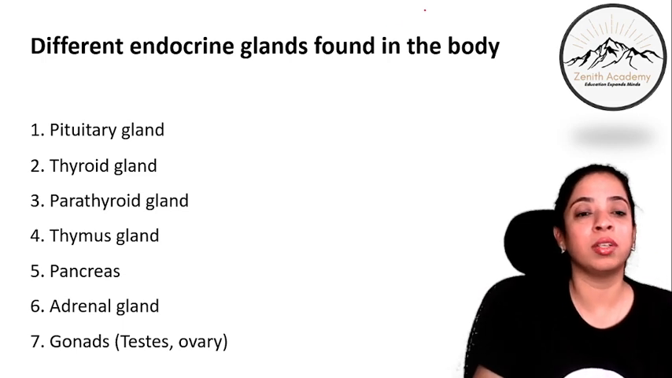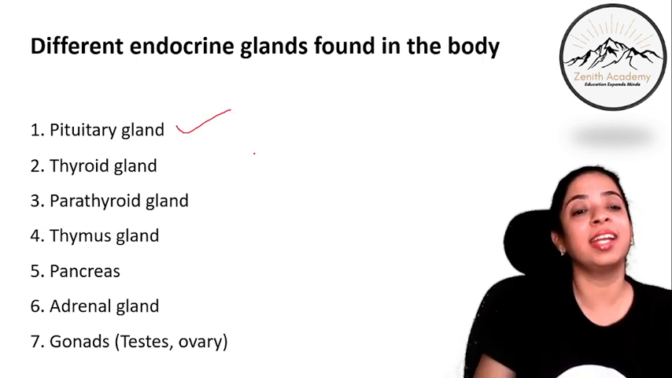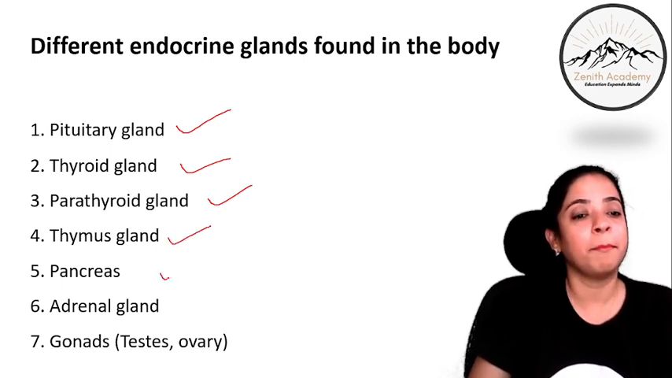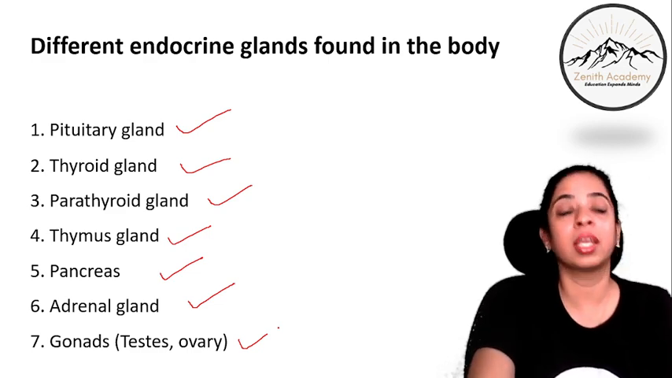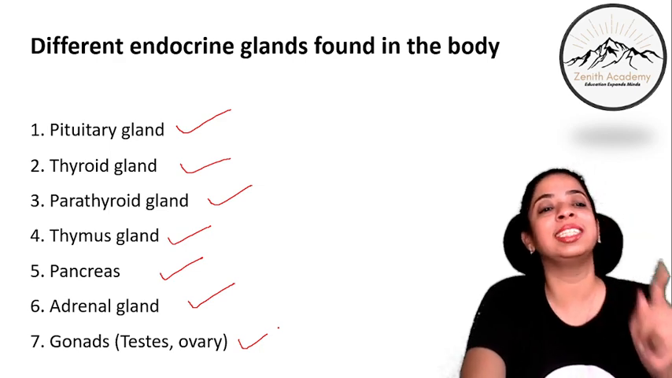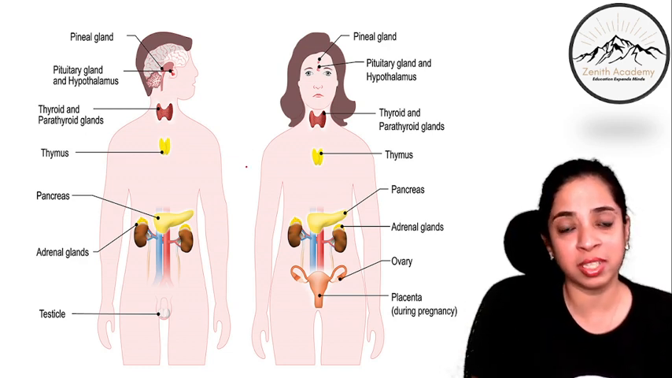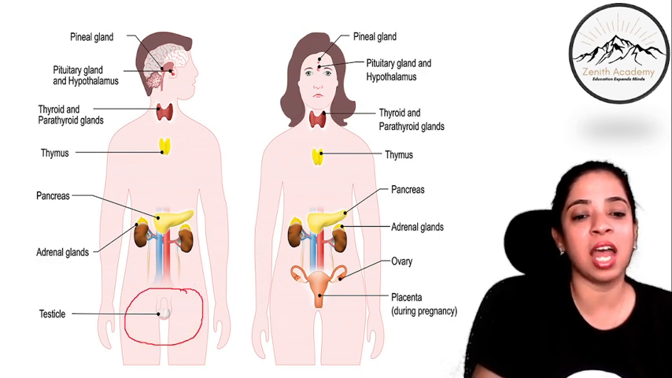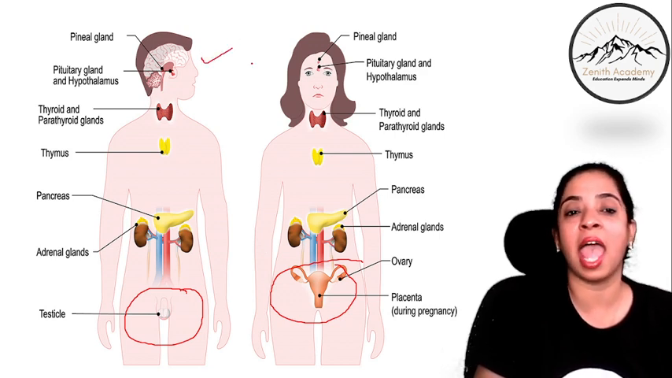So we have these 7 different endocrine glands that are found in our body. Pituitary gland, that is the master gland, thyroid gland, parathyroid gland, thymus gland, pancreas, adrenal gland, and gonads, that is testis and ovary. Okay, in our portion we do not have to study all 7 of them in detail, but we should know that these are the 7 endocrine glands found in our body. Okay, this is a pictorial representation. So these are the different glands, just that the gonads are different. Otherwise all the glands are common in male and female.